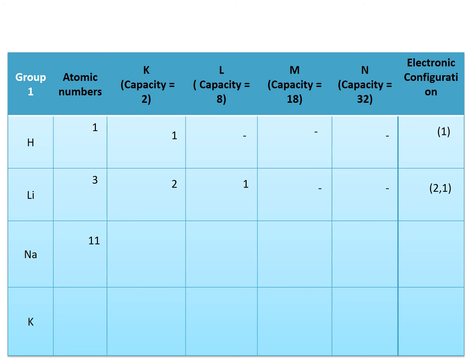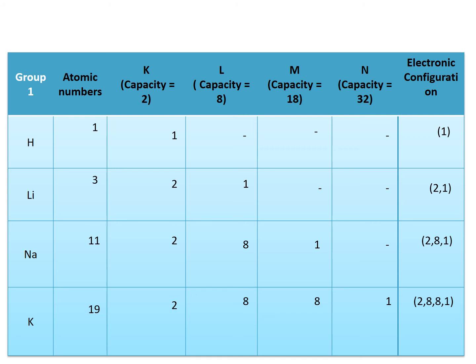Sodium we have already discussed. From the 11 electrons, 2 are in the first shell, 8 in the second shell, 1 in the third shell, and the last shell remains empty. So the electronic configuration is 2, 8, 1. Potassium has atomic number of 19. From 19, 2 I put in the first. Then I put 8. So 9 is remaining. I cannot put all 9 in the third shell. So I will put 8 again and 1 in the last shell. So the electronic configuration becomes 2, 8, 8, 1.